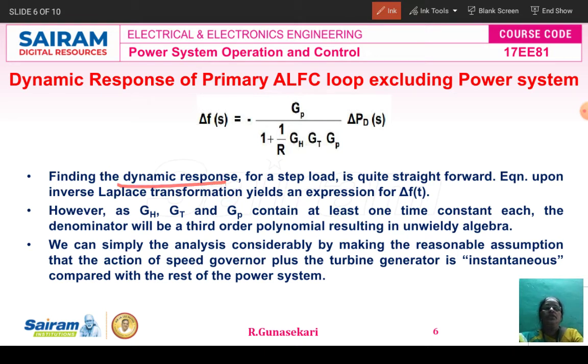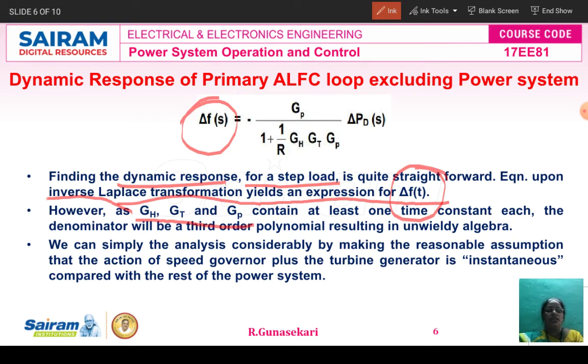what is the step load? That is the forward. That means you can take the inverse Laplace transform, the frequency domain converted into time domain, del f of t only. The Gh, Gt, Gp contain the time constants, each containing a time constant. So therefore this is a third order polynomial.